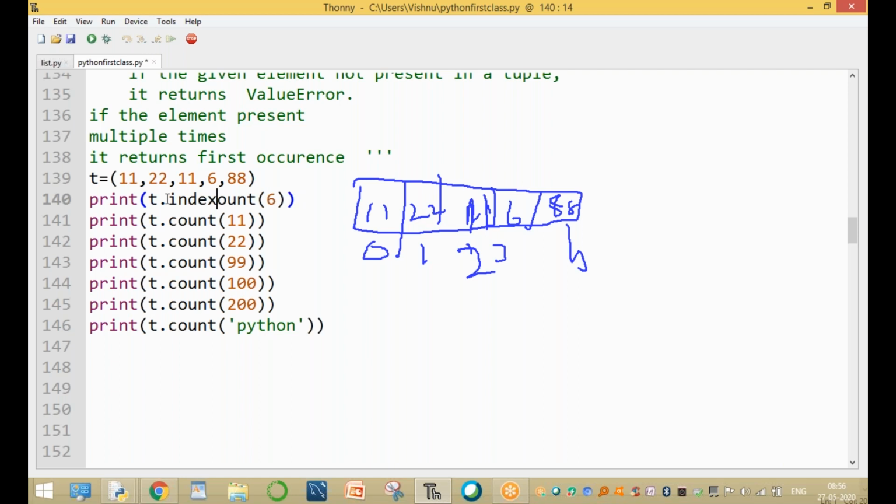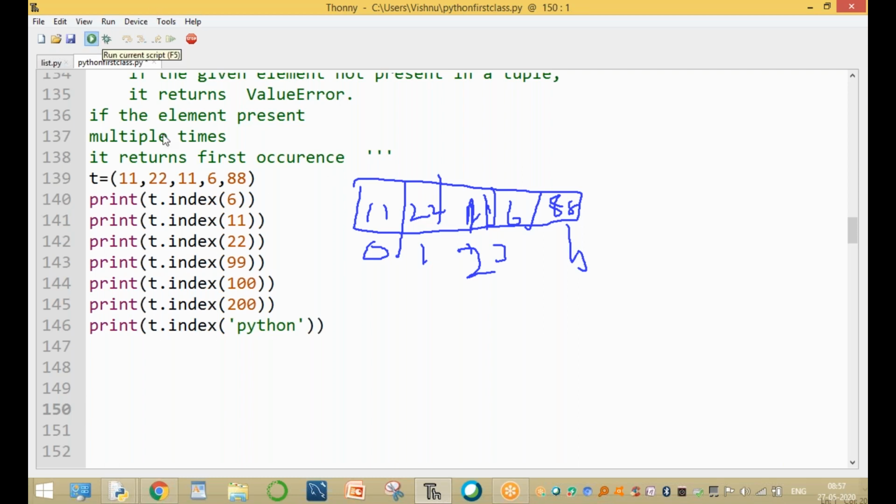Now here, what is the index of 6? The index number of 6 here is 3. And index of 11, index of 22, for example index of 99, index of 100, index of 200, and index of Python. For example, it gives the index number of the given element.